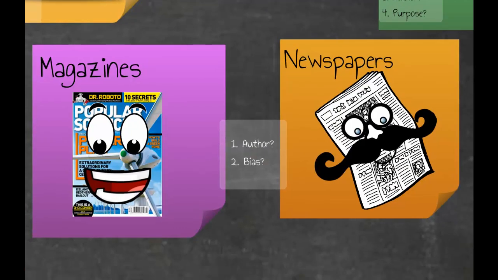Magazines and newspapers can be helpful for finding out about current events or more recent information on a topic. Sam must find these using the library databases. When looking at a magazine or a newspaper, just like all of the other sources we talked about, please keep the following in mind. Who is the author of the article? Is this person a well-regarded journalist? Where do they get their information? Are their sources reliable? Does the title of the article or publication indicate a bias? For example, Sam wouldn't want to use an article written in a magazine called "Being a Vegetarian Rocks," because this source appears to be pretty biased.